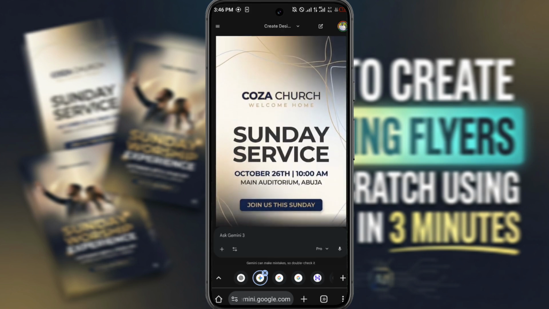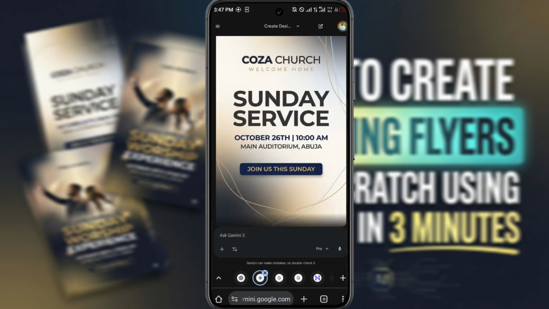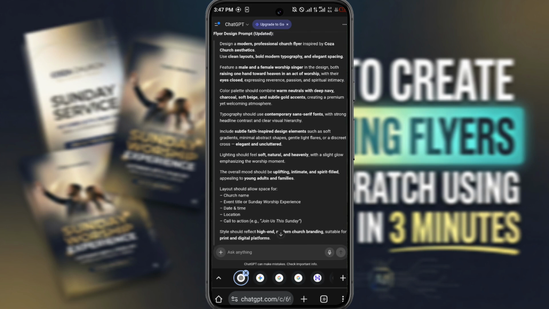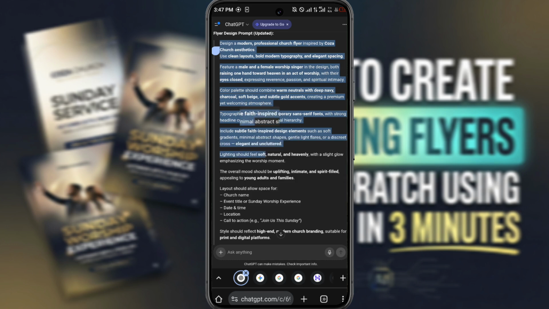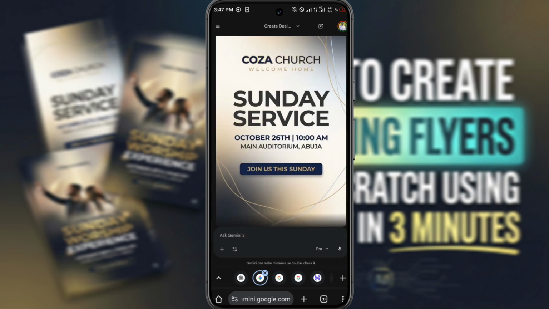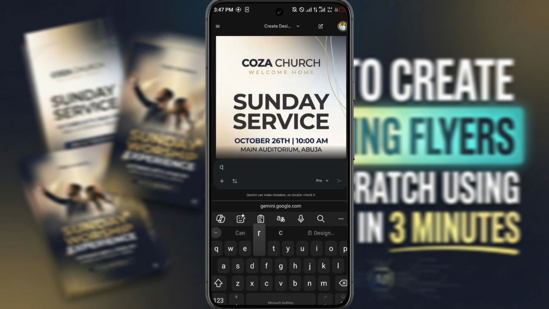Now you can see this is the flyer I created. Koza Church welcome. You can see you can add a lot of things and you can subtract a lot of things from this, but let's go back. It has adjusted our prompt, so let's copy and see. So now let's go back. Now create.